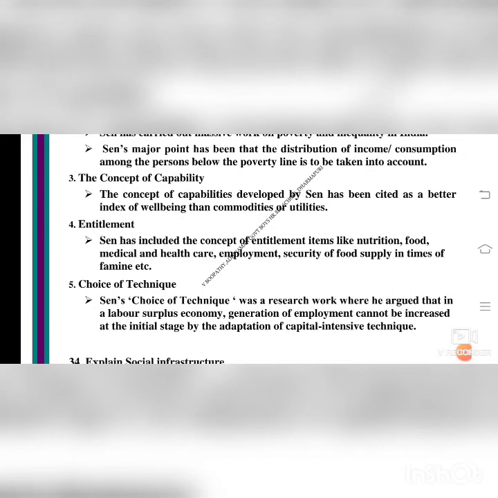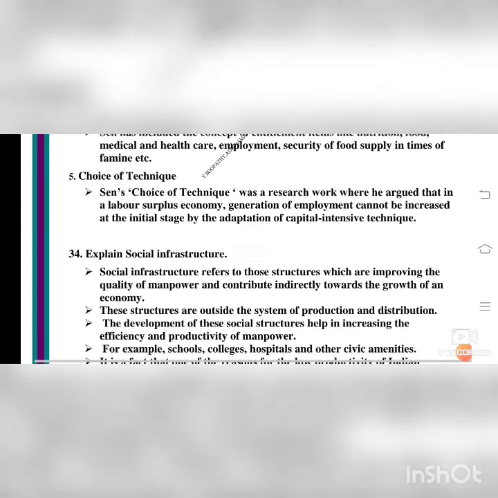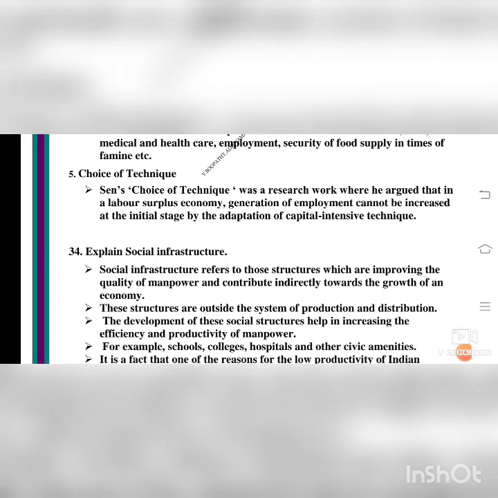Choice of technique, as I told you, it's a research work, adaptation of capital intensive technique. Already we have seen this, isn't it? Since choice of technique was a research work, he argued that in a labor surplus economy, generation of employment cannot be increased at the initial stage by the adaptation of capital intensive technique. It's very important. Sen's technique.